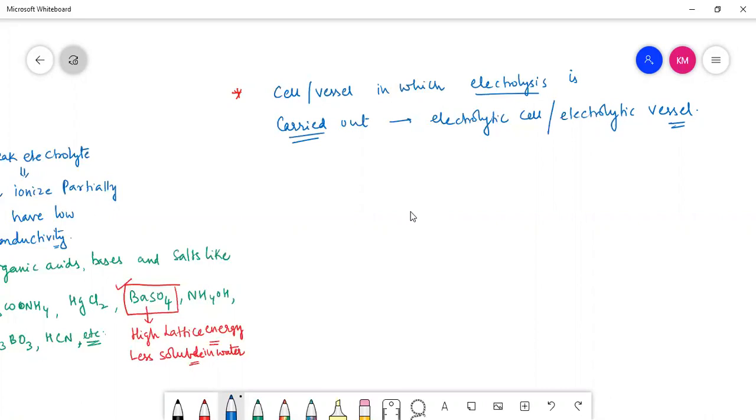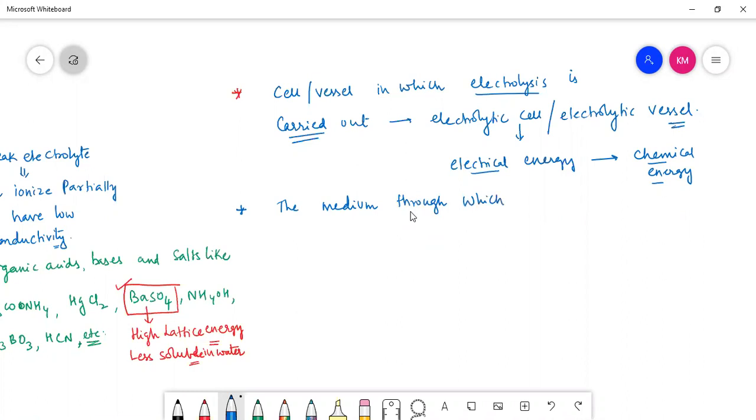Now, moreover, in this electrolytic cell, what will happen? Electrical energy is converted into chemical energy. So in the electrolytic cell, electrical energy is converted into chemical energy. Of course, we have to use a source of EMF, like a battery. And another term is the medium through which electron enters and leaves the electrolyte.